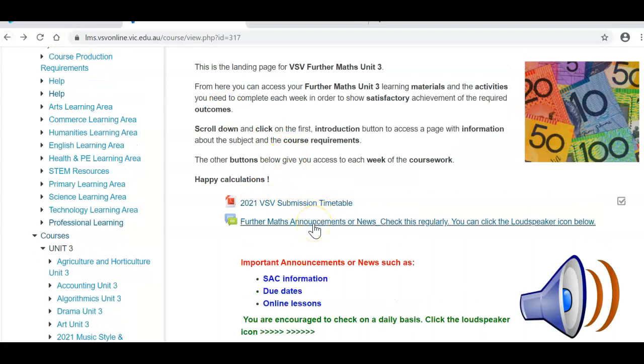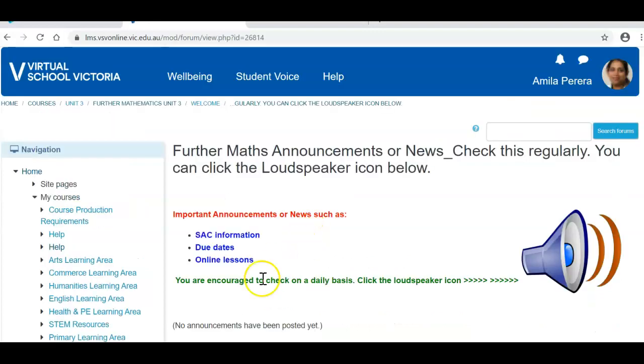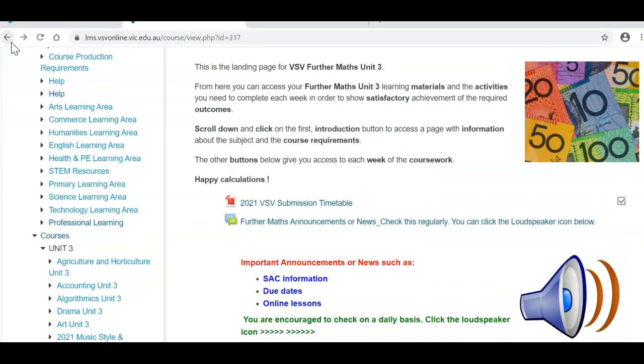There's another very important link for the mathematics announcements. All the important announcements are communicated via this forum, so it's very important to visit this forum regularly. You will get an email notification whenever we post something important. If you click on this, for the time being there's nothing posted here, so it's empty. If we post something, you will get an email notification.